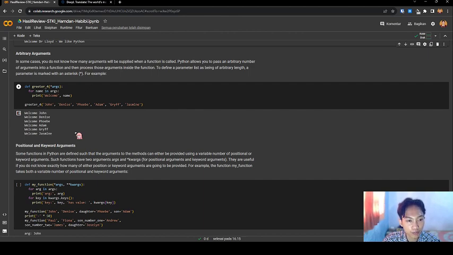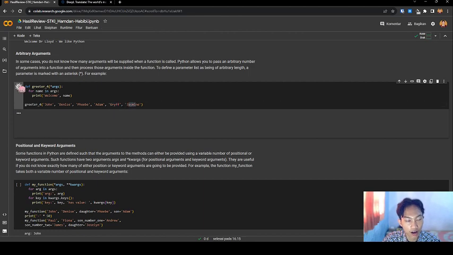To define this, a parameter of arbitrary length is marked with a star. For example, def greeter with star names, for name in names print welcome. I called the function with John, Dizzy, Adam, Griffy, Jasmine. It printed welcome Dizzy, Adam, Griffy, Jasmine.